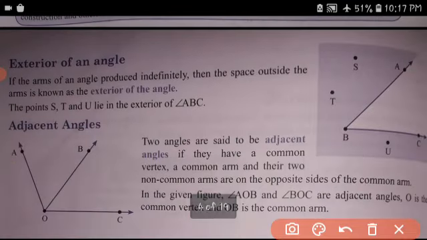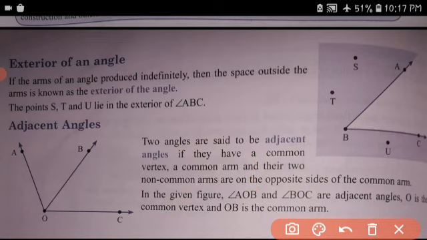Exterior of an angle. If the arms of an angle are produced indefinitely, the space outside the arms is known as the exterior of the angle. Points S, T, U, V lie in the exterior of the angle.